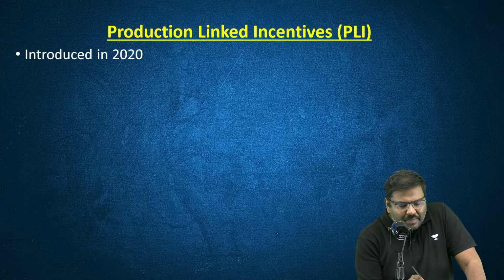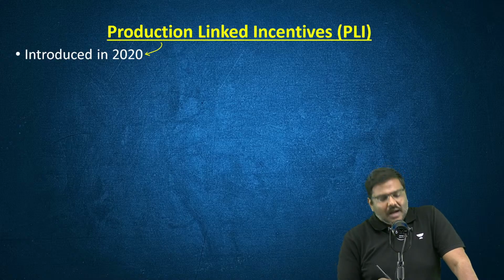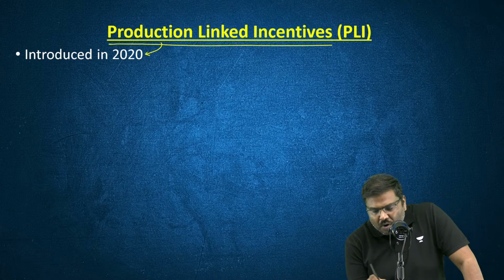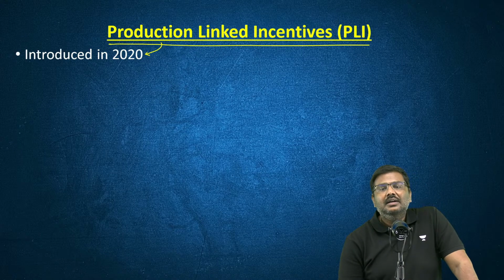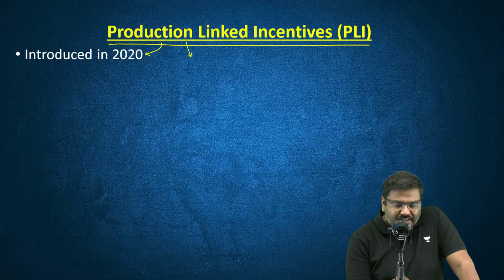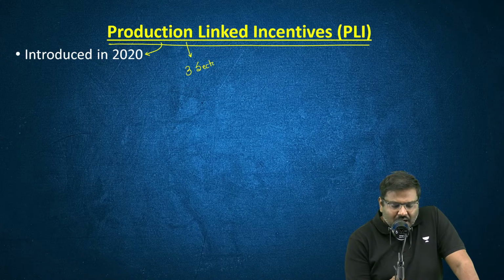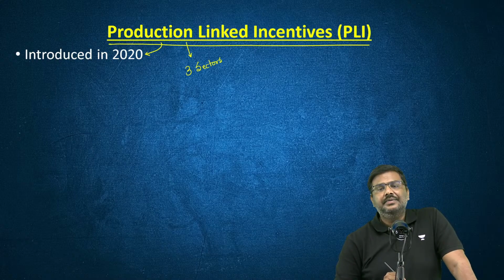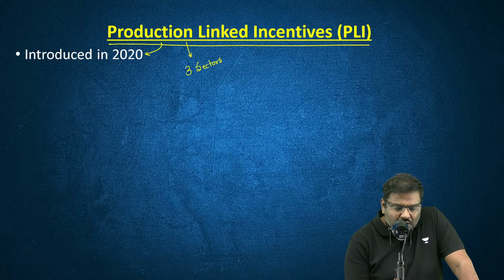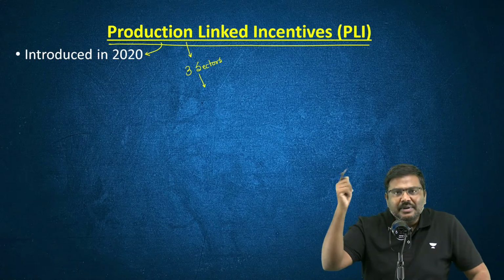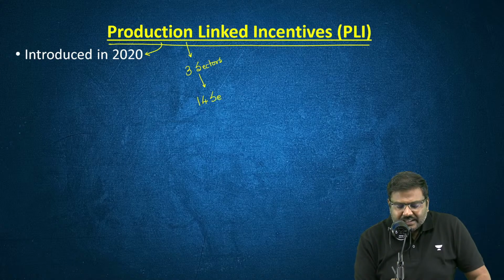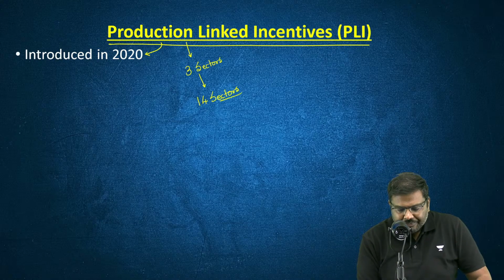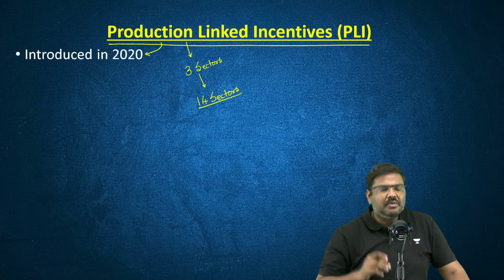The government of India back in the year 2020 announced an initiative by the name of Production Linked Incentive. Initially under PLI, the government covered only three sectors. But over a period of time, more and more sectors have been covered under the PLI. And today, 14 sectors are covered under PLI. This is point number one.